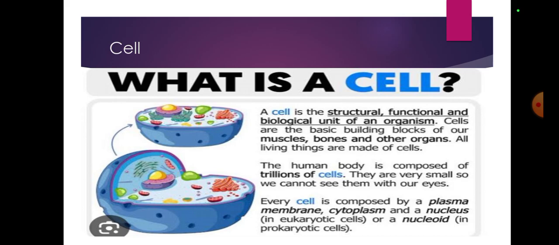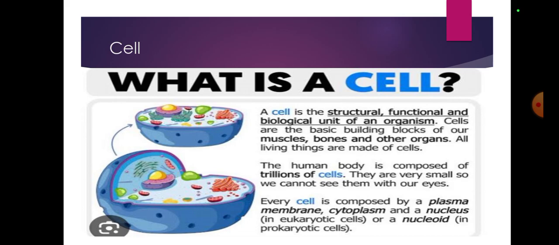Cells are the basic building blocks of our muscles, bones, and other organs of our body. All of our body organs have different cells. All living things are made up of cells, and even if one of the cells does not work, like a nerve cell stops working, information will not pass through. Many body problems you would have to face. The human body is composed of trillions of cells.